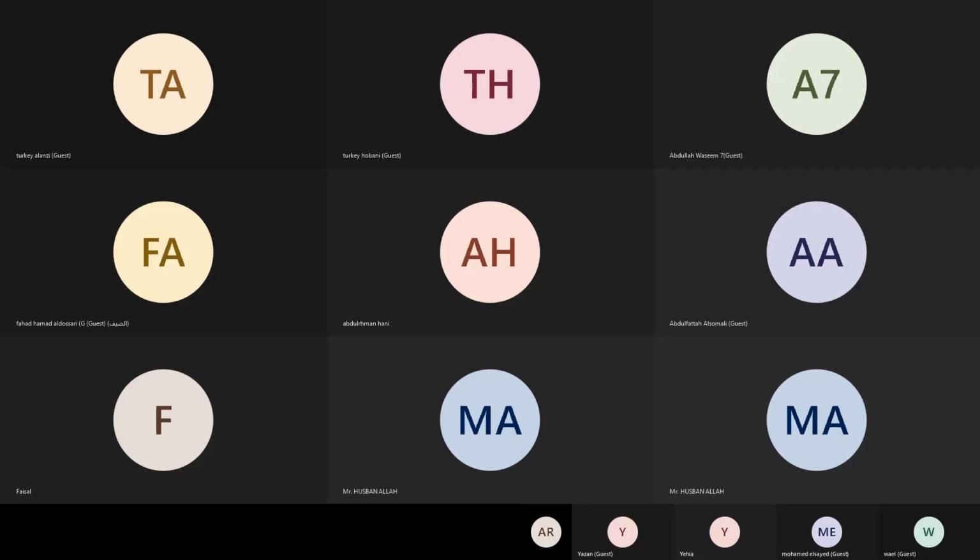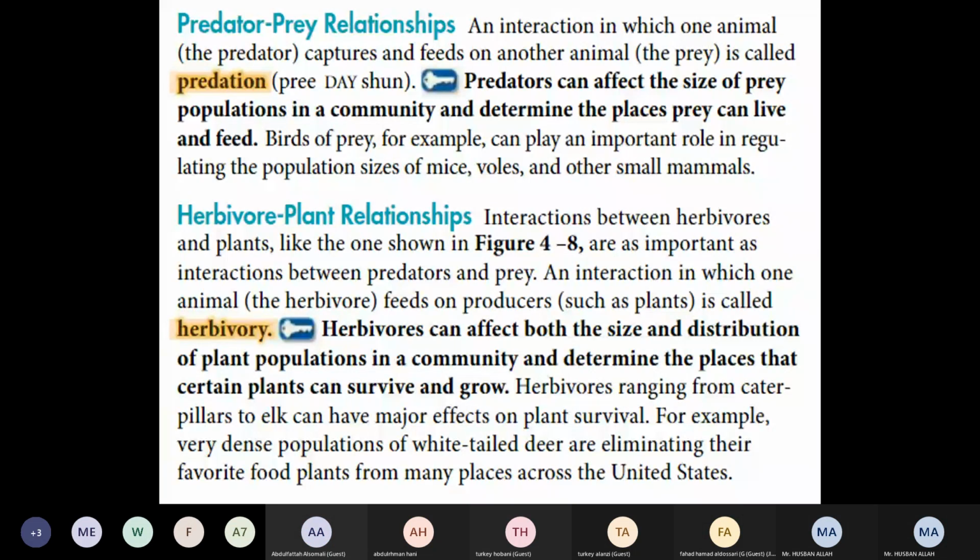Of opportunities for hunting. The lesson which we are going to take is predation. In predation we take the predator and prey relationship. The second point which we are going to take in this is the herbivory relationship, right? Herbivory plant relationship, the second point. So predation we take, and the next point we are supposed to take. What is herbivory plant relationship? Who can tell me? Herbivory plant relationship. The second point which we have.